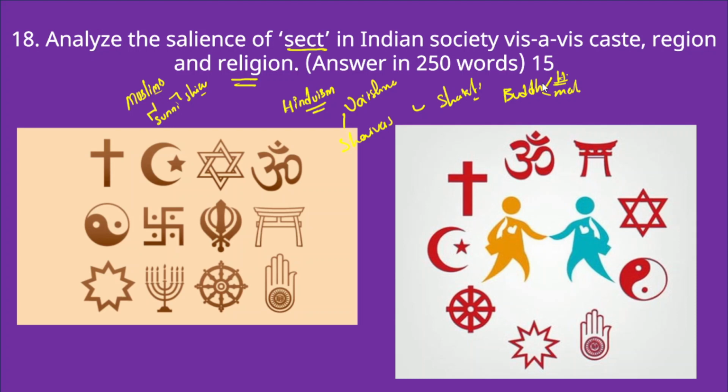However, Mahayana Buddhism believes in the deification of Buddha, wearing ornaments, etc. Hinayana mostly believes in the spiritual aspect of Lord Buddha. Now this is what is called a sect. So in this context we need to analyze the salience of sect in Indian society vis-a-vis caste, religion and region.